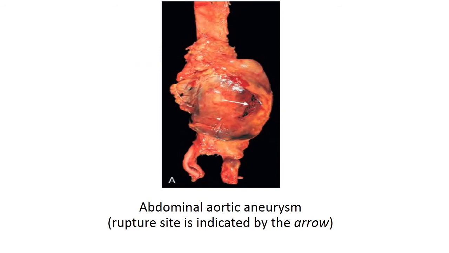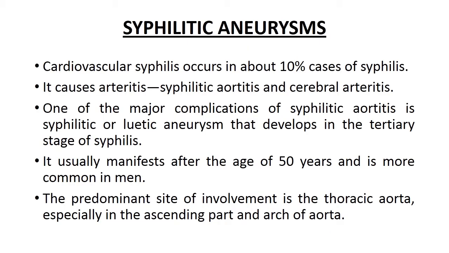This is the gross figure showing abdominal aortic aneurysm, and the rupture site is indicated by the arrow. Now, syphilitic aneurysm. Cardiovascular syphilis occurs in about 10% cases of syphilis. It causes arteritis, either in the aorta most commonly or in the cerebral arteries, known as syphilitic aortitis